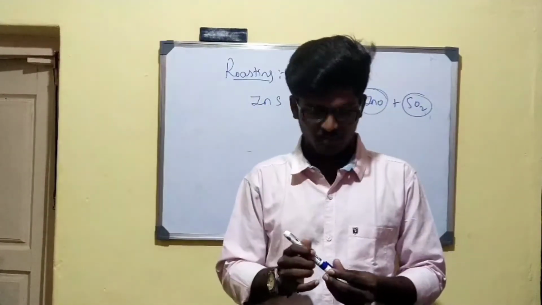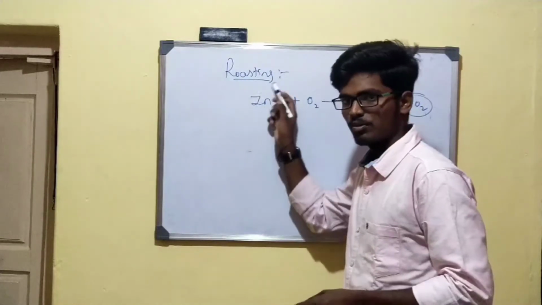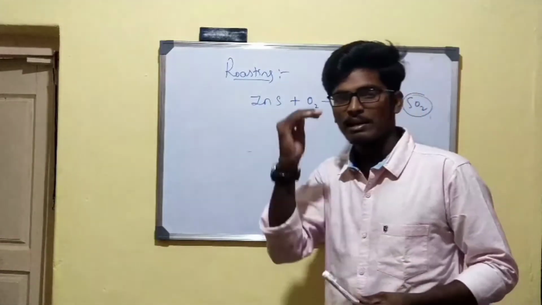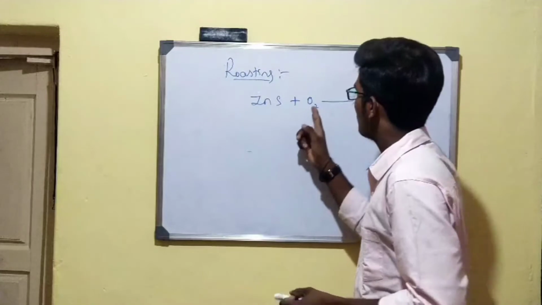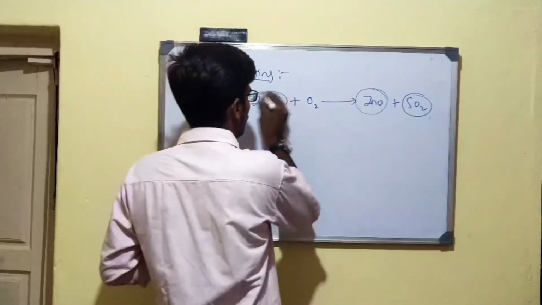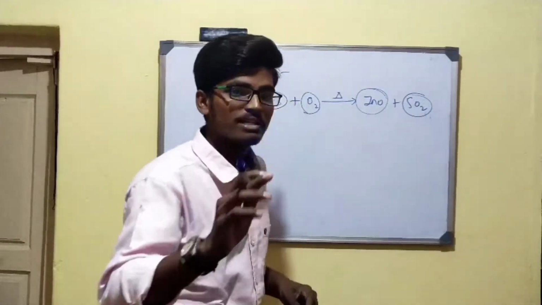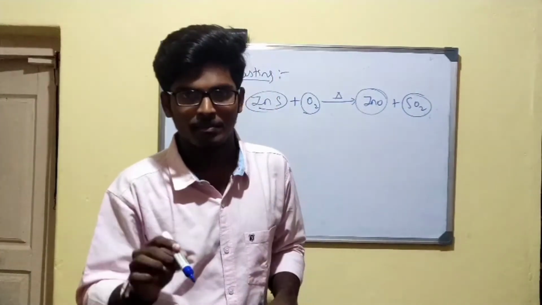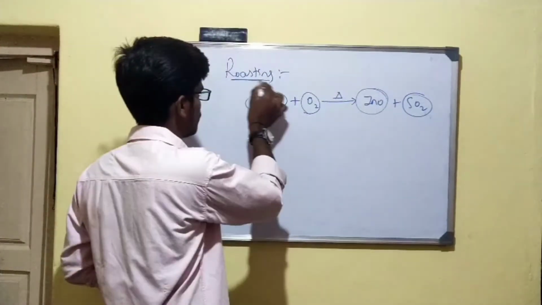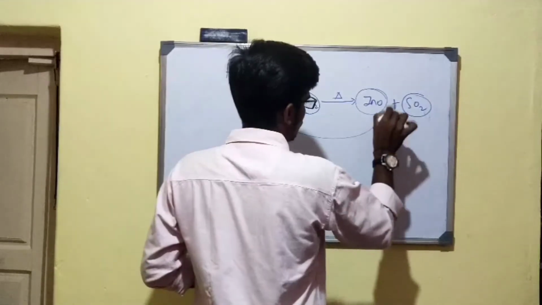Roasting is nothing but heating of the concentrated ore at a temperature below its melting point in the presence of oxygen. That means we are going to heat the concentrated ore in the presence of air at a temperature below its melting point. That is what roasting is. And after roasting, we will get metal oxide.